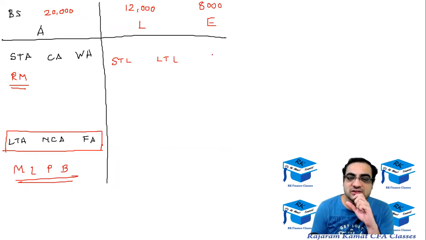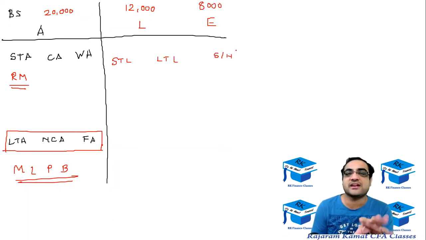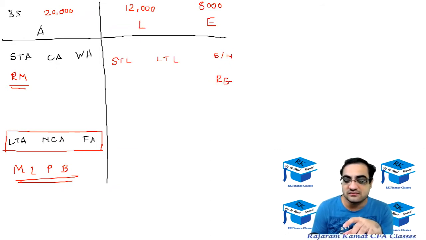And equity consists of share capital, which is the money taken from the shareholders. And the second one is the retained earnings.